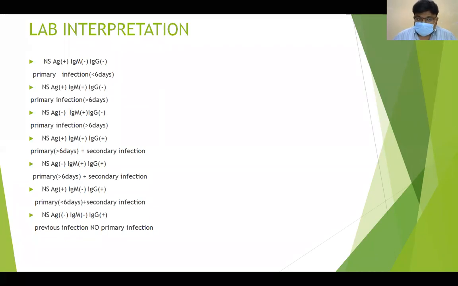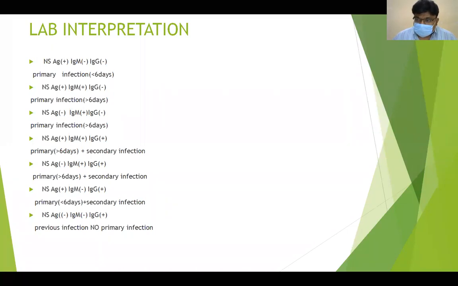Suppose there is NS1 positive, IgM positive, IgG positive, then, as I told you, this IgG may be from a previous infection. So already IgG is positive on the first days, which means this person has been affected previously. So it may be a secondary infection of more than 6 days duration. Why?